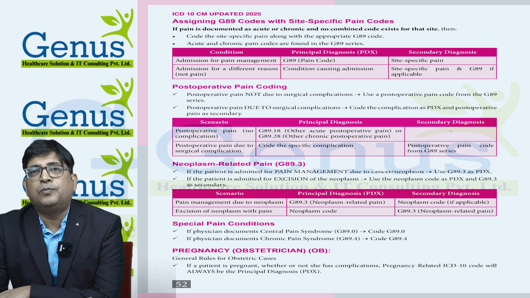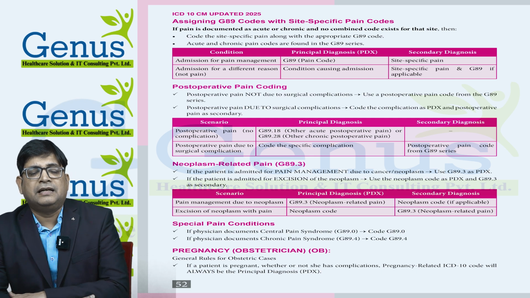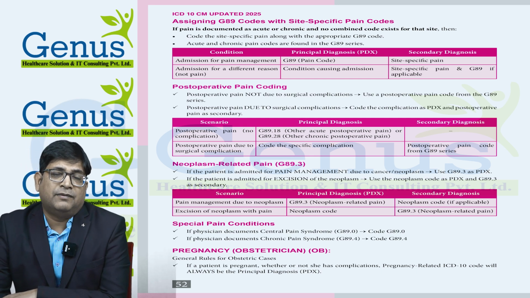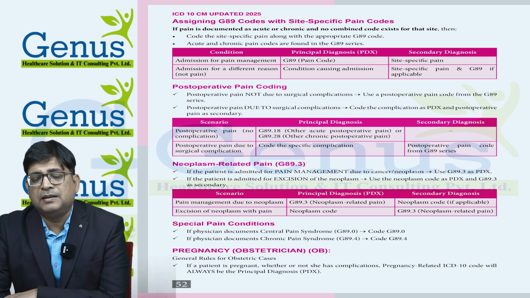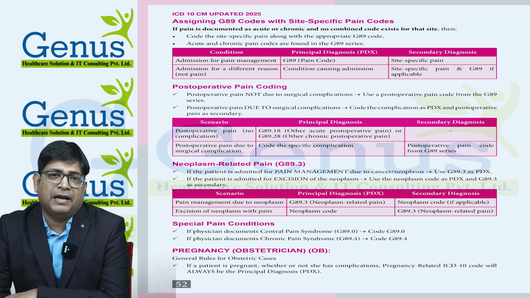Then we have neoplasm related pain, which is G89.3. Whenever a patient has a neoplasm, he may get severe pain, and for that we provide G89.3 as the principal diagnosis and the neoplasm code as the secondary diagnosis.